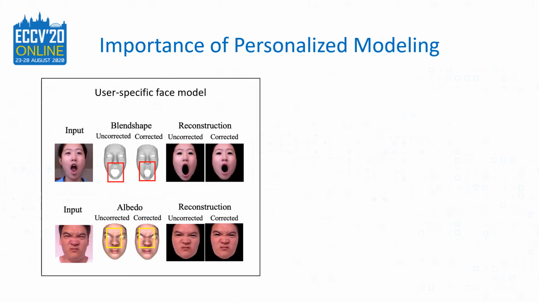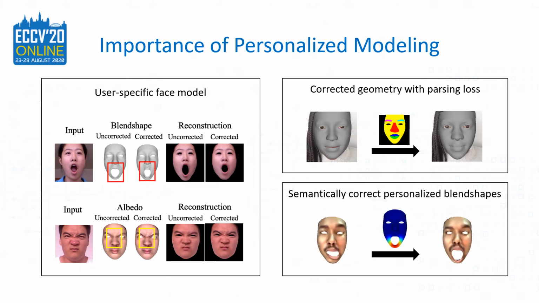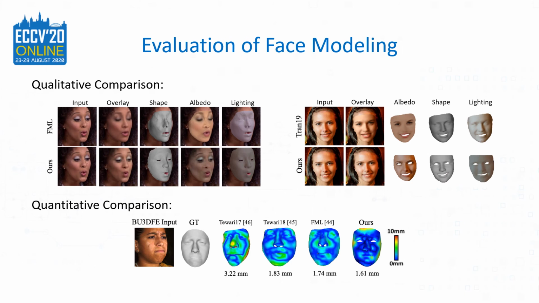Our personalized modeling accurately captures the user-specific variations in expression blend shapes and captures the high-frequency details like folds and wrinkles in skin texture. Our loss functions also contribute to learning the face model accurately. We obtain better reconstruction results compared to state-of-the-art methods, both quantitatively and qualitatively.